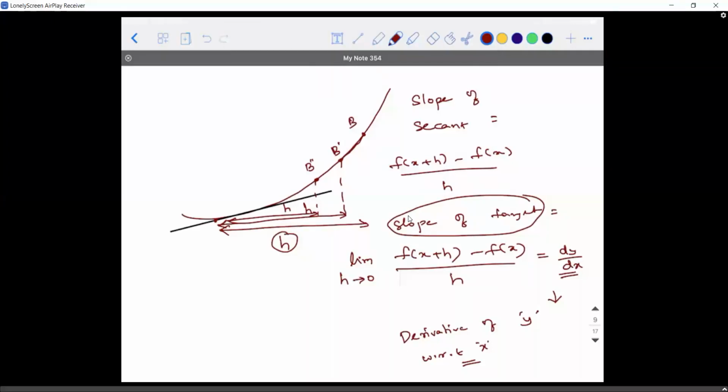Sir, why are we writing it as dy by dx? That is how it is mathematically represented. You call it derivative of y with respect to x. That is the notation. That's it.